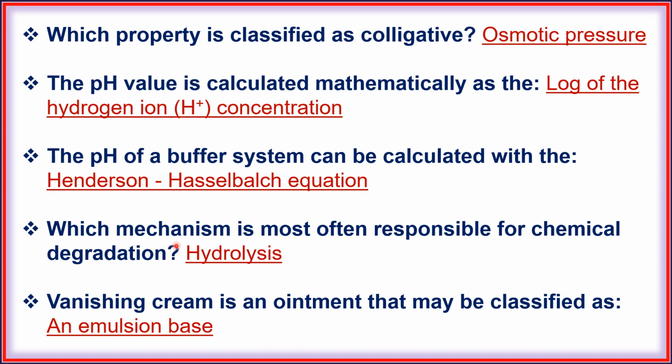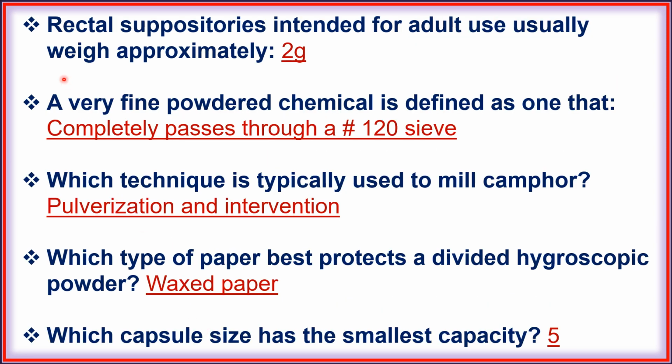Next, which mechanism is most often responsible for chemical degradation, that is hydrolysis? Next, vanishing cream is an ointment that may be classified as an emulsion base. Next, rectal suppositories intended for adult use usually weigh approximately 2 grams.